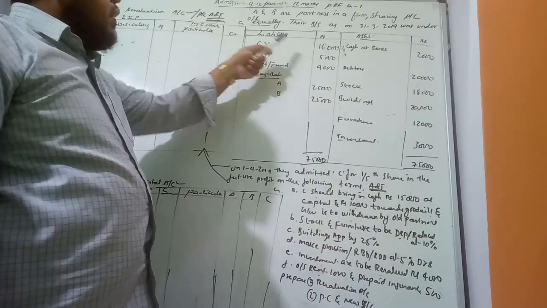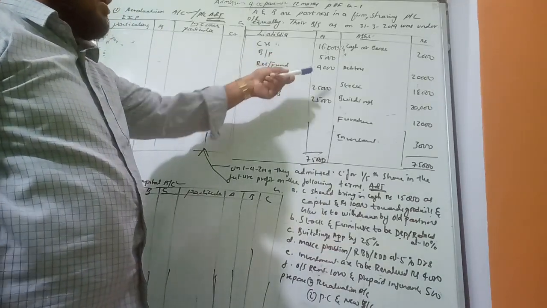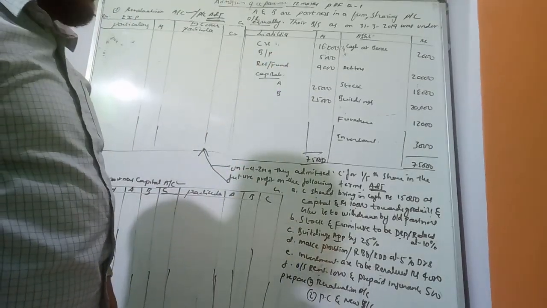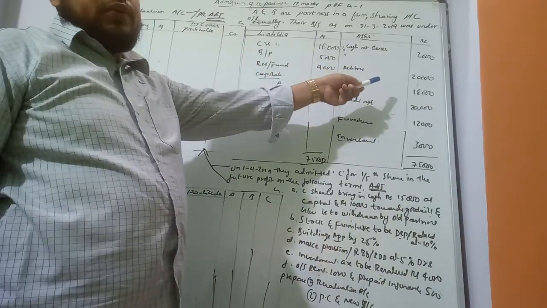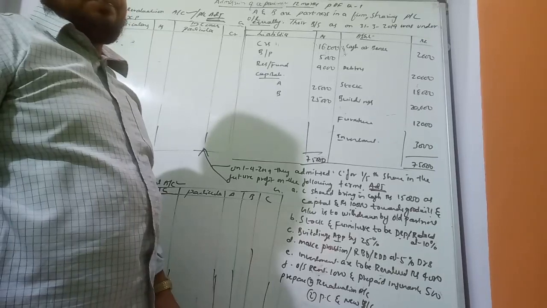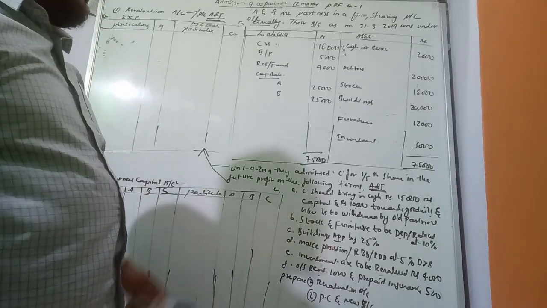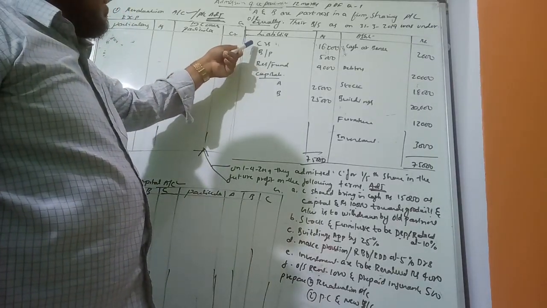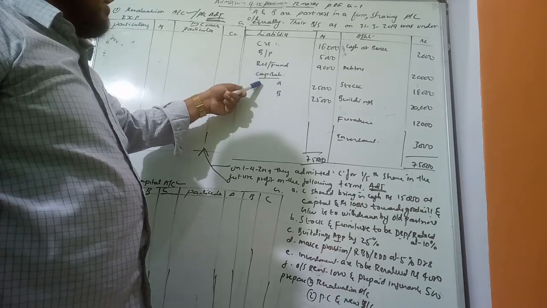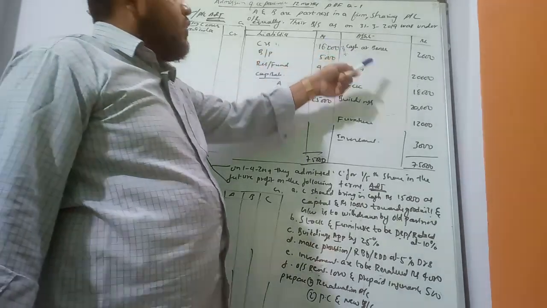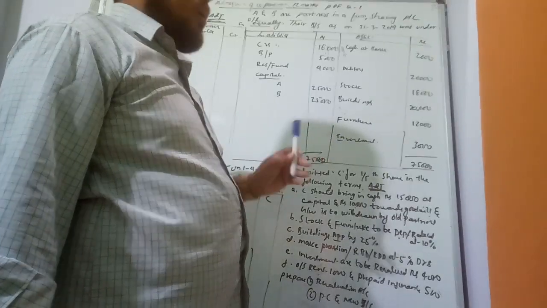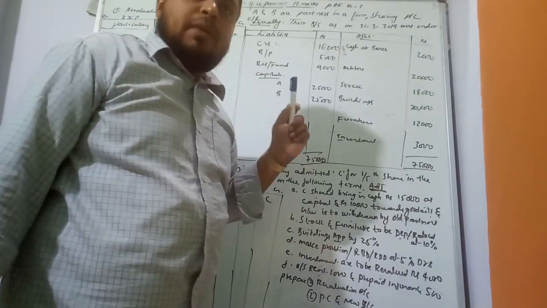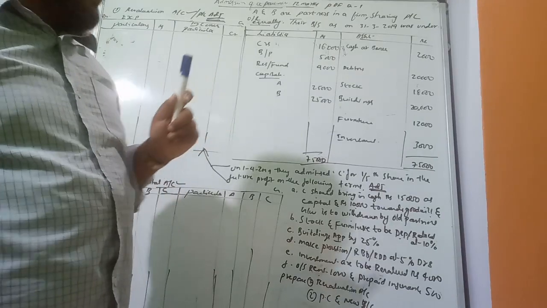He has given the balance sheet here in horizontal format, with liabilities and assets. Liabilities: creditors, bills payable, reserve fund, capitals. Assets: cash at bank, debtors, stock, buildings, furniture, and investment. This is the old balance sheet given in the question.